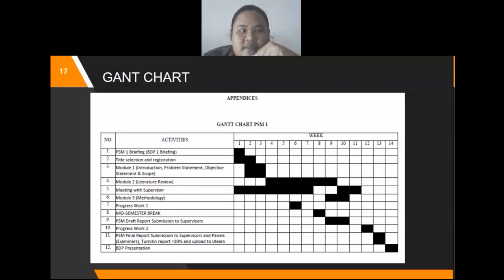Okay, this is my Gantt chart for PSM during my PSM1.